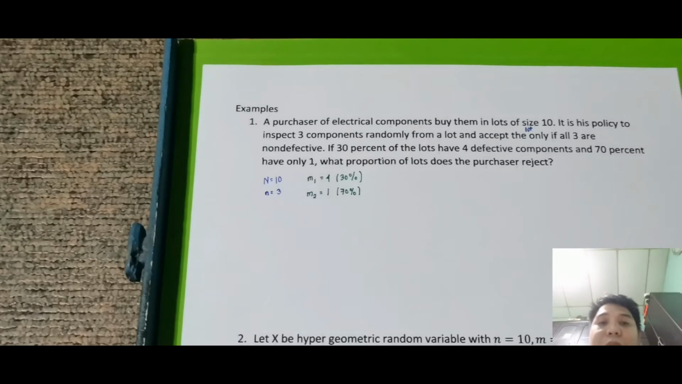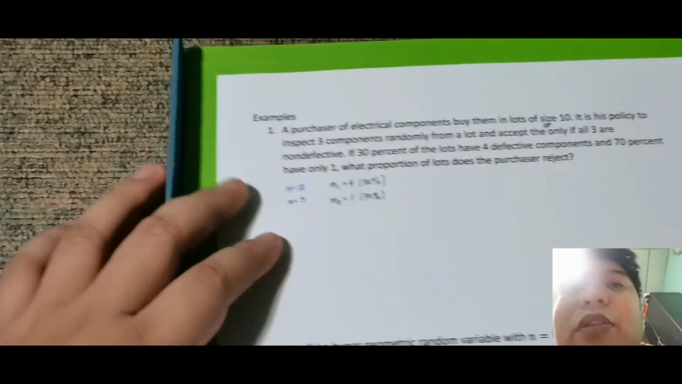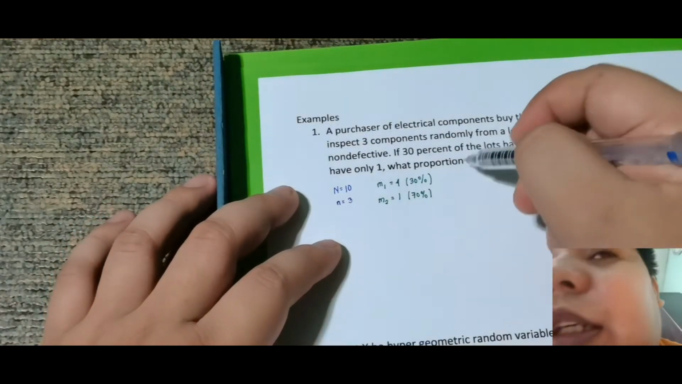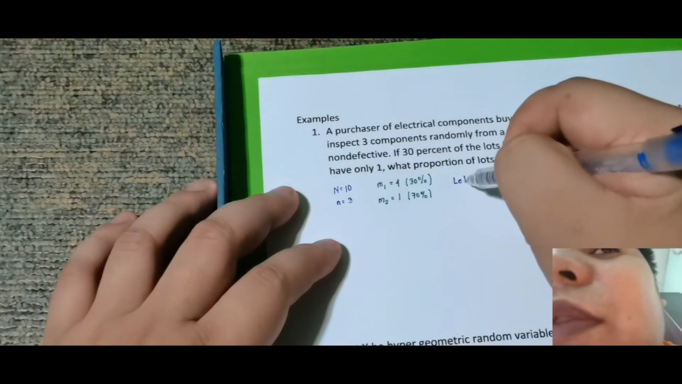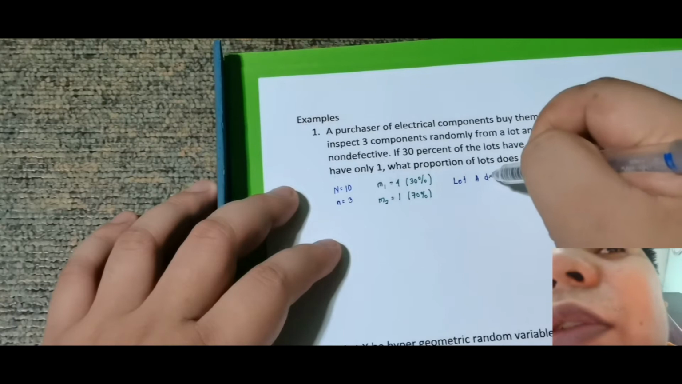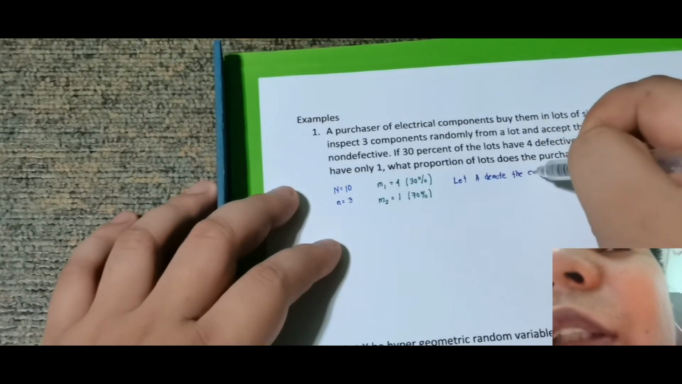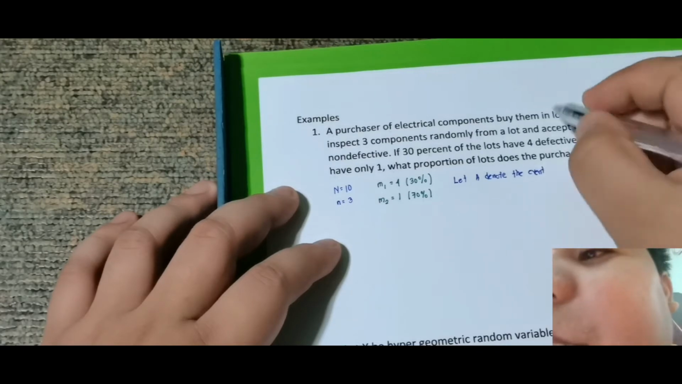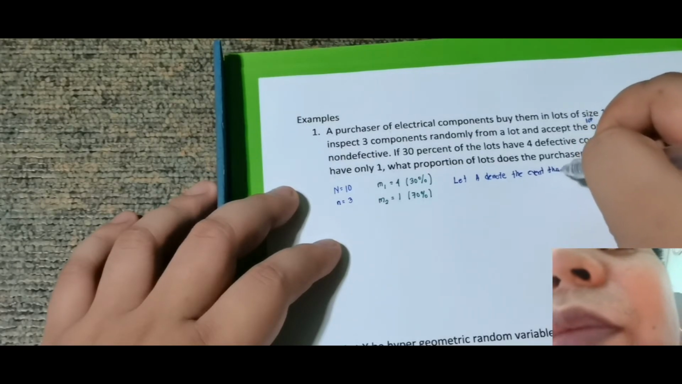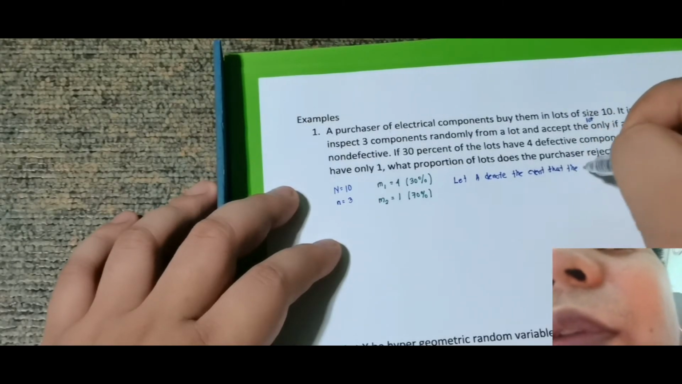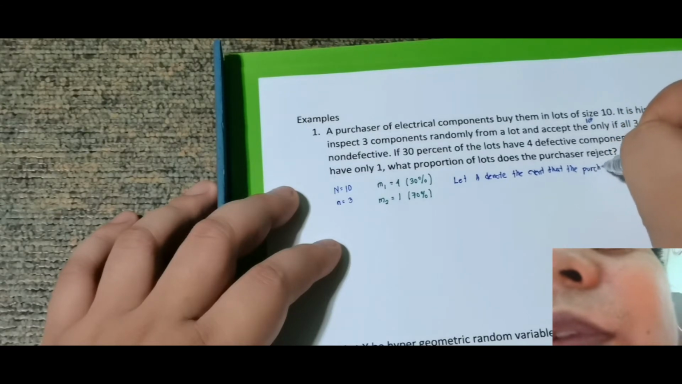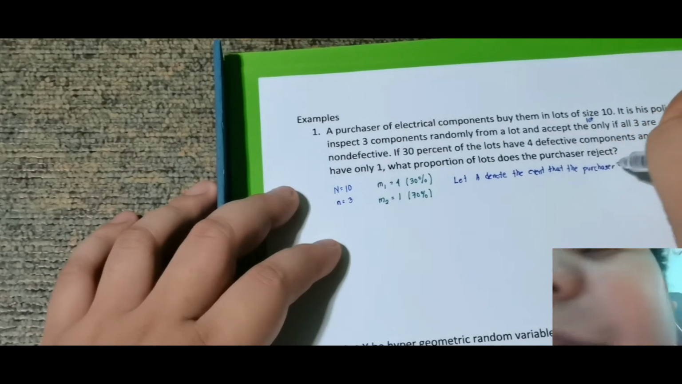Ngayon, ang tinatanong, what proportion of lots does the purchaser reject? Okay? So, yun yung tanong. So, let tayo dito ng ating A. So let A denote the event. So ito hindi to yung random variable. Let A denote the event that the purchaser accepts a lot.